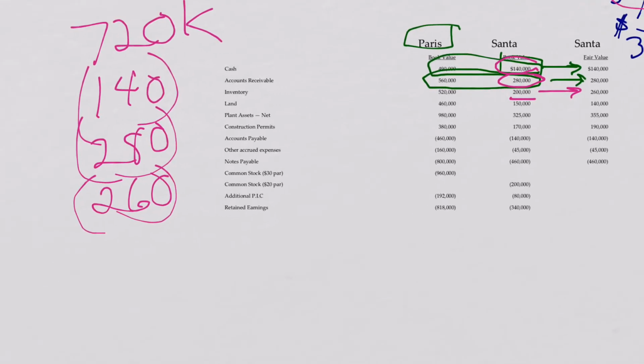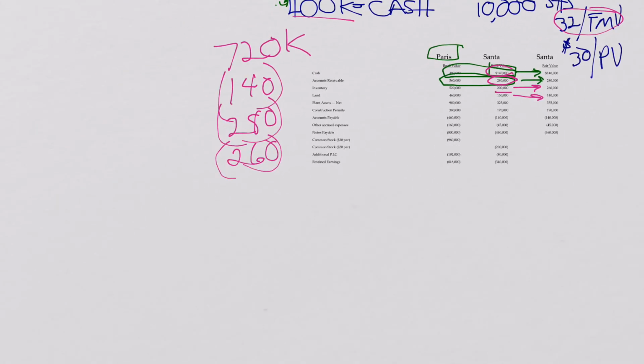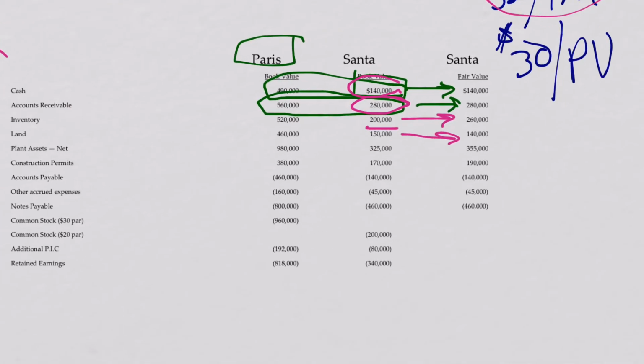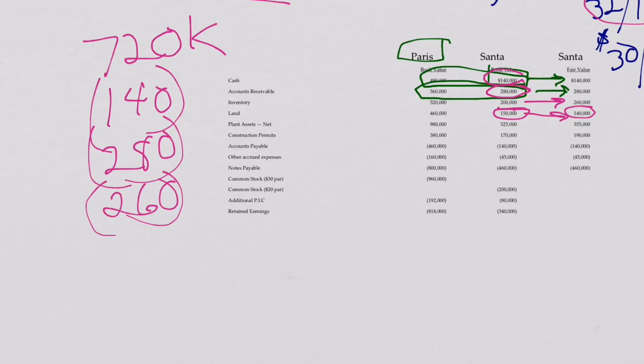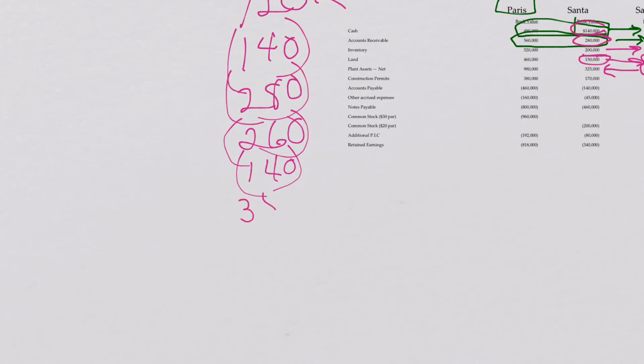Plant assets, it turns out, well then, let's do the land. The land was less in value, so they didn't pay 100. Look, they didn't pay 150 for the land here, per the book value. They only paid 140. So you want to show the land at 140. Plant assets net. What did they pay? They paid, or included in the total, what they bought was $355 for the fair value. Yes, the book value is a different number, but they really bought this. They bought the $355. So we put the $355 here.